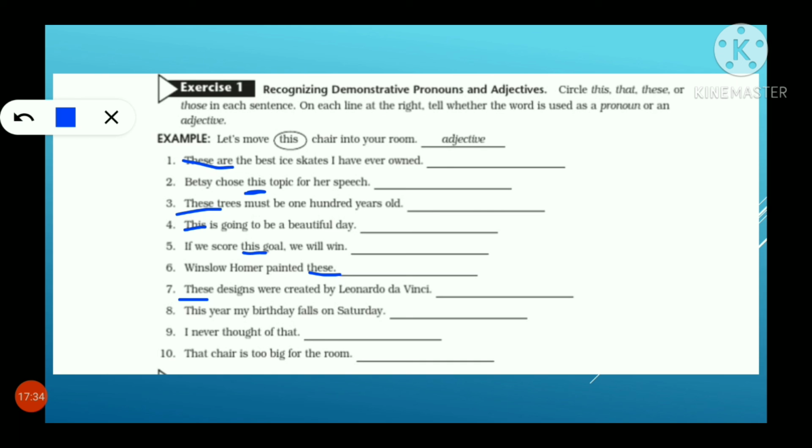This year my birthday falls on Saturday. This. I never thought of that. That chair is too big for the room. That. Are you clear, students? This, that, these, and those, if they come in any sentence, are said to be demonstrative adjectives.